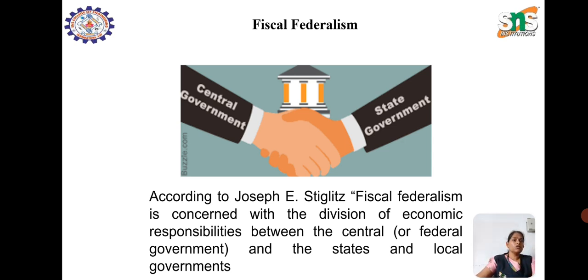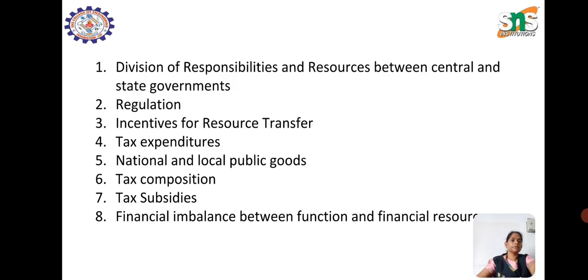According to Joseph, fiscal federalism is concerned with the division of economic responsibility between the central and also state and also the local governments. The division of resources between the central and state governments, and regulations and incentives for resource transfer, tax and expenditure of the state and the central, national and local public goods, and tax composition and tax subsidies.